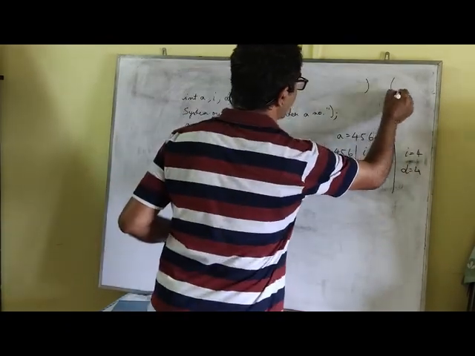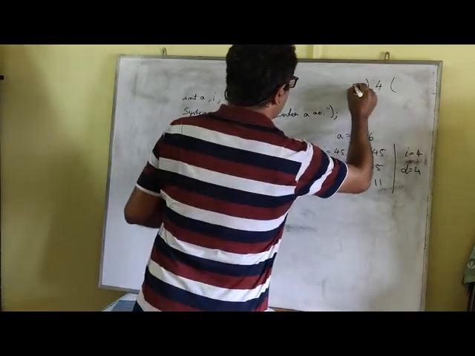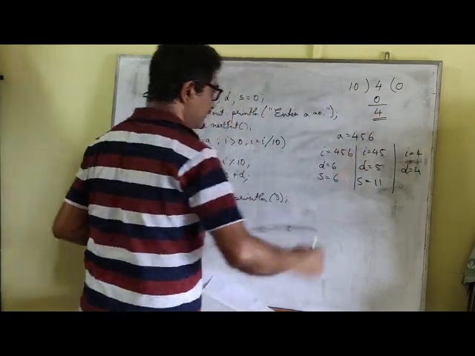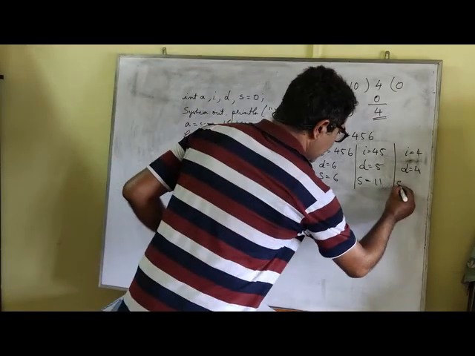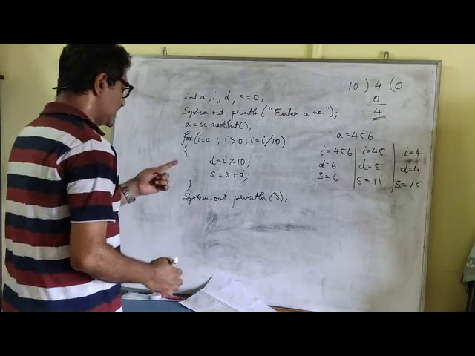You see how it is divided. Some of you have a confusion how this happens. 4 when divided by 10, 10 zeros are 0. Remainder is still 4. That is why we get that. Remember. S equal to S plus D. So S was 11 and I add D to it, that is 15. So the new value of S is 15.